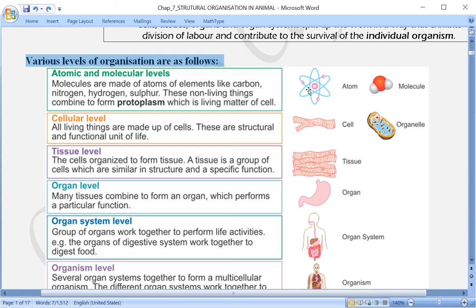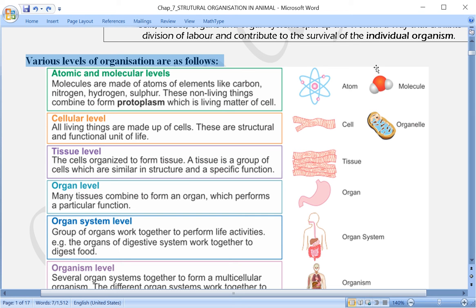But if only one atom of hydrogen or only one atom of oxygen you are taking, that is atomic level. And when more than one atom combine together, they form a molecule. Like I said, H2, O2: two atoms of hydrogen form one molecule of hydrogen, and likewise two atoms of oxygen unite together and form a molecule of oxygen. Here in this case, H2O, let us say this one.